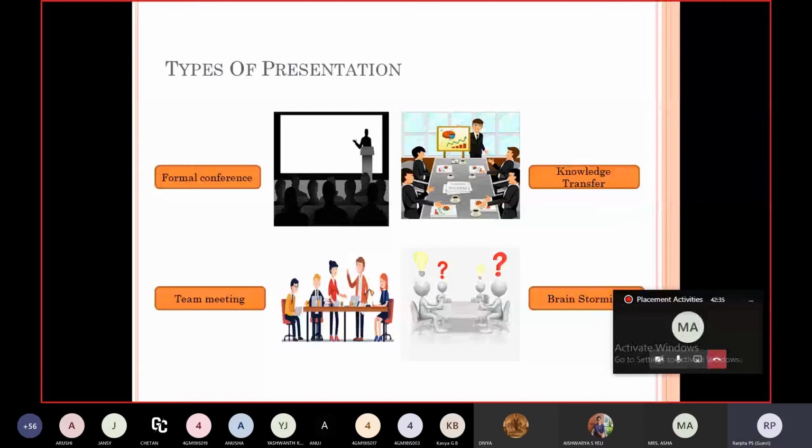These are the types of presentation that I have mentioned here, and I would like to give you a key point. While attending any presentation or seminar, make sure that you carry a notebook along with you. By this, you can take down some important points that you feel and you can refer to those points later.